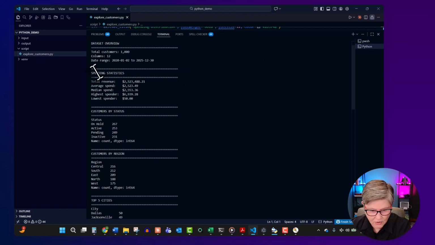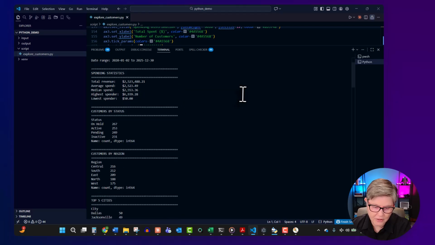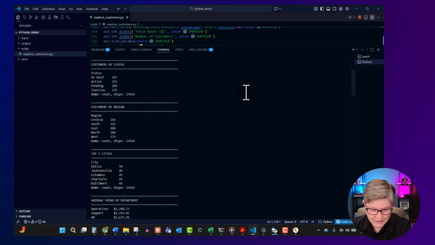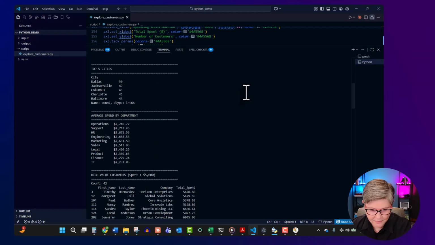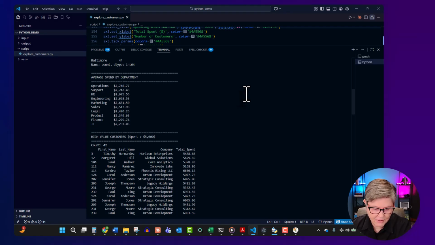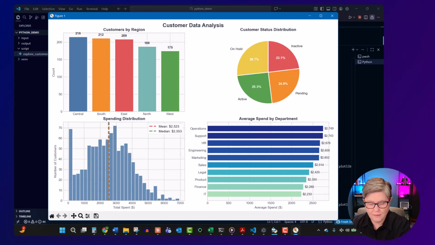Here are the results. So we have general information: data set overview, then spending statistics, customers by status, customers by region, top 5 cities. So this is a general overview of the spreadsheet. So let's look at the charts here.